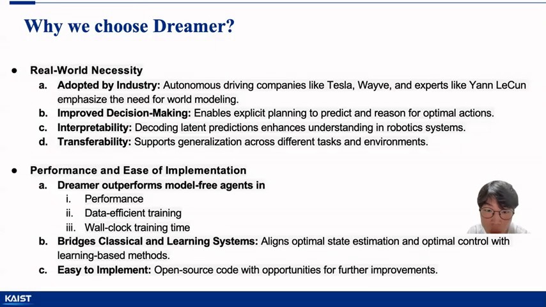Then we will explain why we chose Dreamer. The reason we chose Dreamer over other robotics papers is practical usefulness. Leading companies in autonomous driving and AI research are adopting world modeling to better understand the world and implement natural human behavior. In model-based reinforcement learning, like Dreamer, the world model predicts changes in the environment and uses planned actions to achieve its goal. This goes beyond simply reacting to the present situation by considering long-term values and reward. As a result, it can mimic human-like control, which we believe is crucial for complex real-world applications.